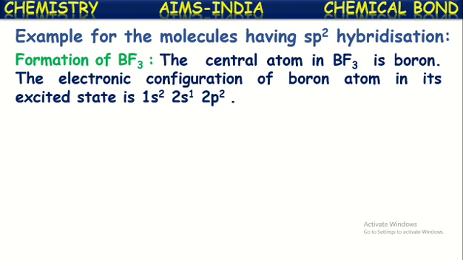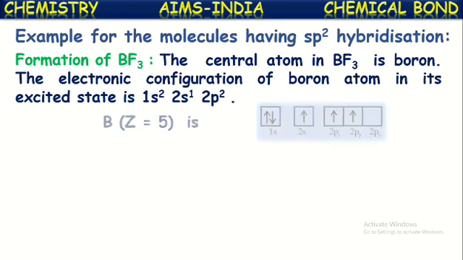This we know already. But before bond formation, a certain amount of energy is gained by boron and its valence electrons, and one electron from its s orbital jumps into the vacant 2p orbitals. Thus it becomes 1s2, 2s1, 2px1, 2py1. This is the electronic configuration of boron in its excited state.